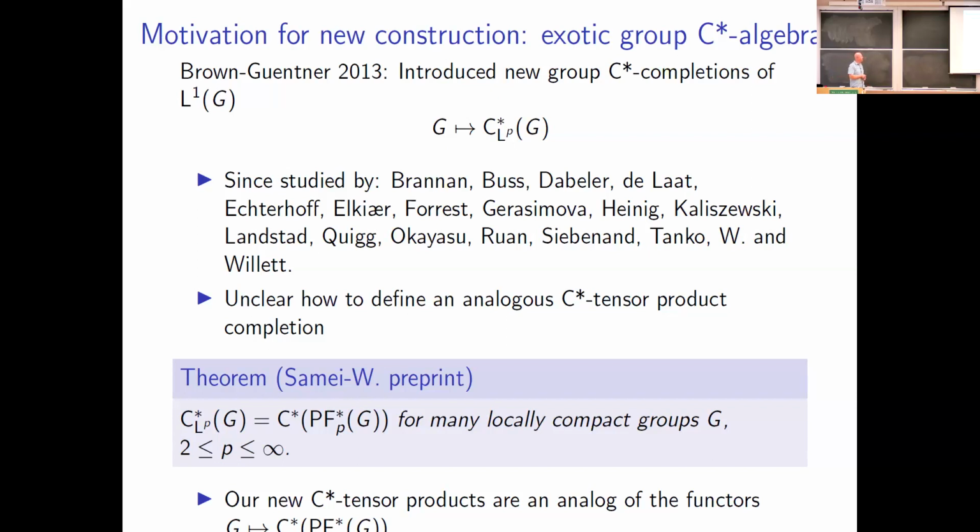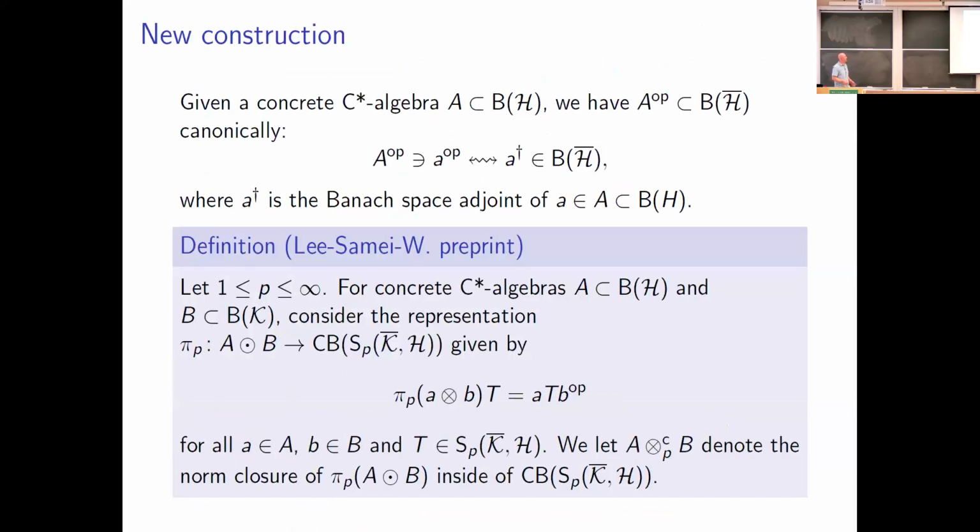So rather than trying to work precisely with this description here, we're instead going to work with some sort of analog of this enveloping C-star algebra that we have there. Okay, so I'm now going to move on to describing the construction. For the time being, let's assume that we've got concrete C-star algebras. That means a C-star algebra A, which is going to be a C-star subalgebra of B(H).